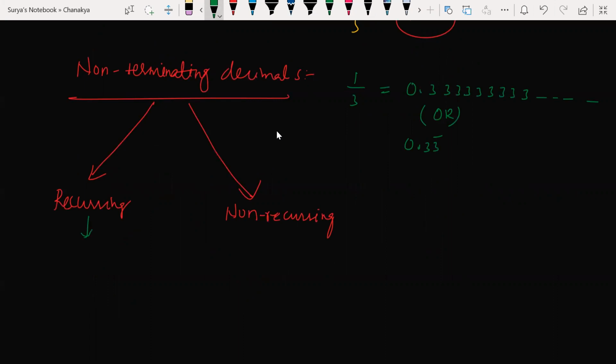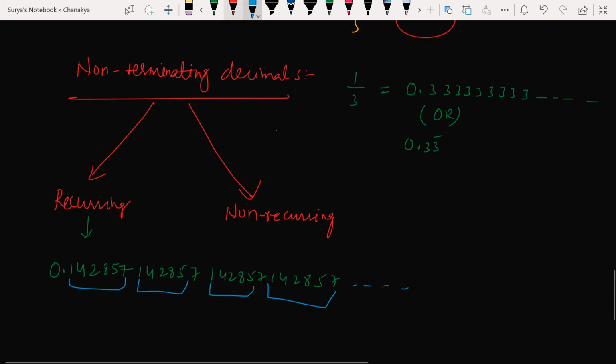Let's say you write 0.1428557, again 1428557, again 1428557, again 1428557. Look at how the pattern is repeating again and again. This is recurring. Infinitely it goes. Understood my point? Is it clear?